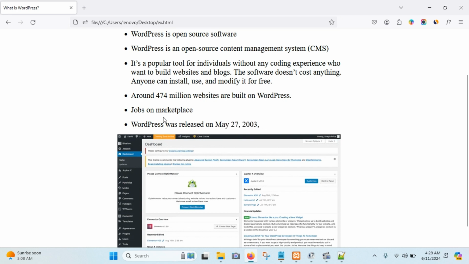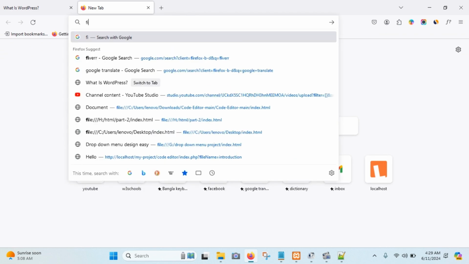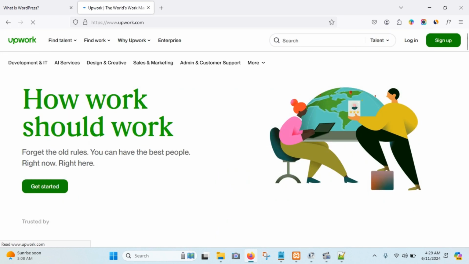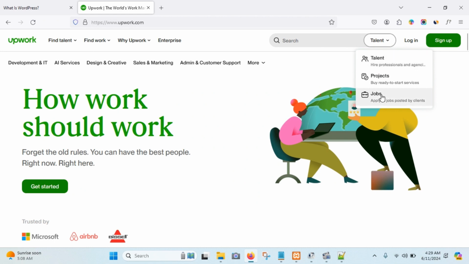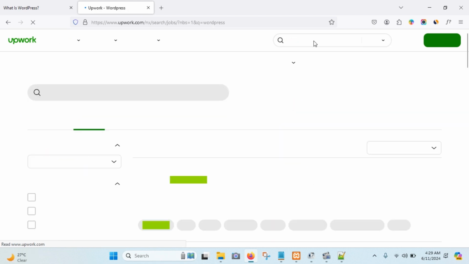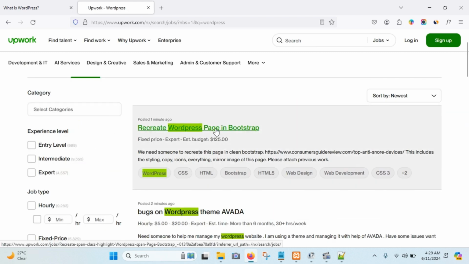Now let me show what about the job opportunities on the marketplace. Let me show the Fiverr marketplace, Upwork. Okay, what about jobs? And here we can see talent. Let me select job options, and then here you can see these are WordPress related jobs. Okay, these are active jobs.